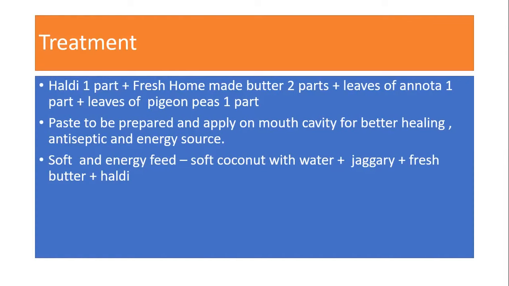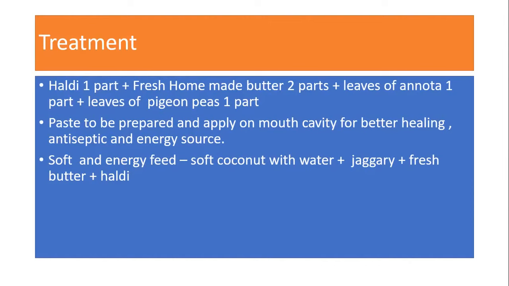Then soft energy food like soft coconut with water, jaggery, fresh butter and haldi can also be used as a better energy source for the animals. So it will give energy plus a soothing effect. The tuor and anota leaves have vitamin C in excess. The pigeon peas have astringent activity, so they will make a layer over the ruptured blister, and that will help early healing of the oral lesions as well as the esophageal and ruminal lesions. So the astringent effect and vitamin C will enhance healing.